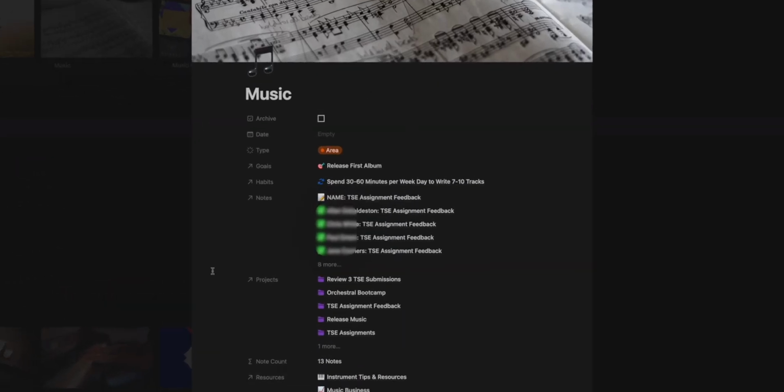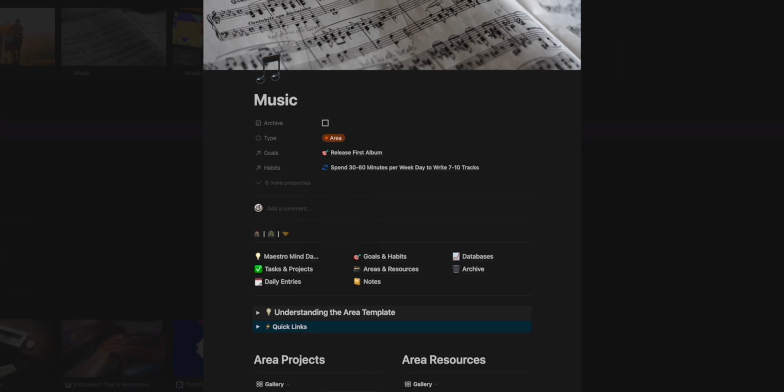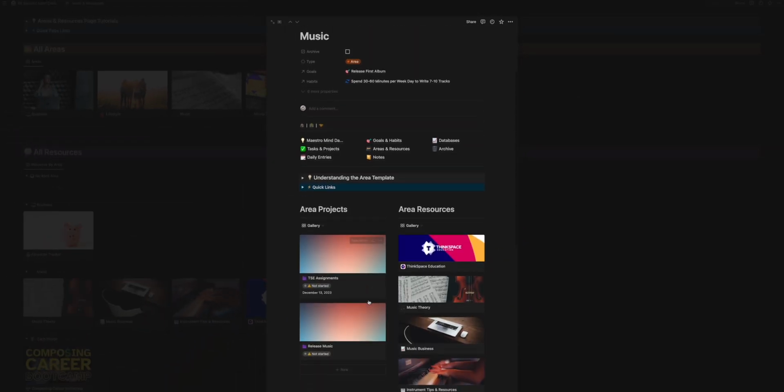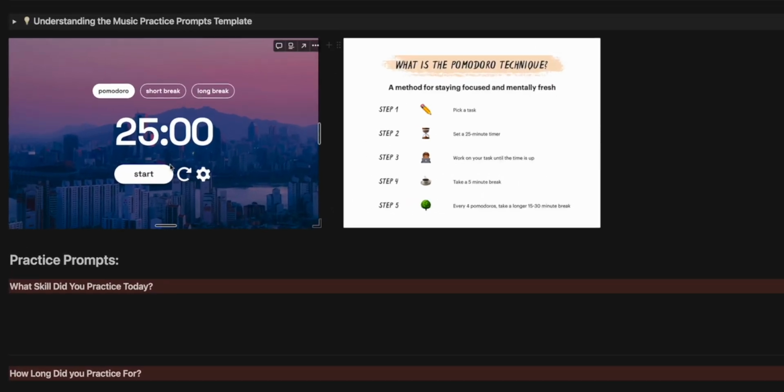We've already seen how the planner is flexible and adaptable. We also saw that the music area is already included, but so are the instrument tips, music theory, and business resources. I've also included some note templates designed for tracking your composition skills or your instrument practice, as well as templates for tracking topics that you're actively learning. Again, these were brought over and expanded on from the Productive Musician Planner.